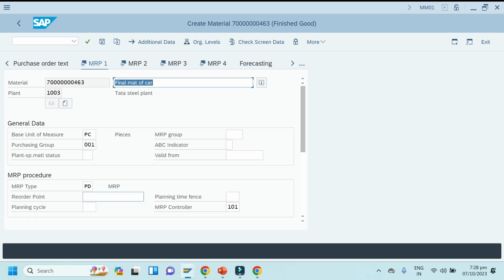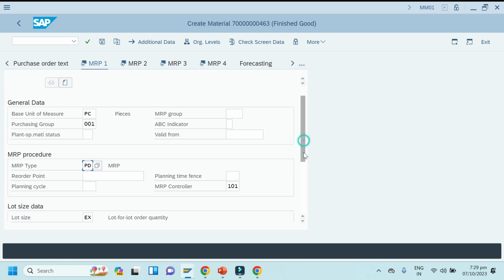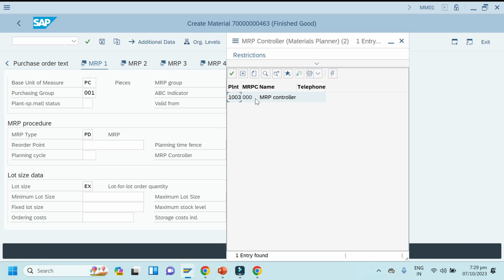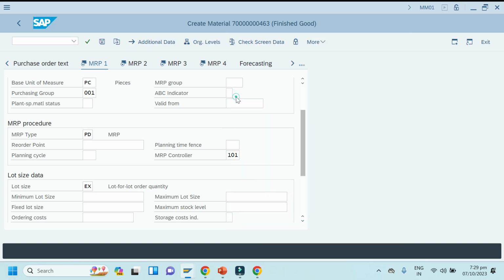Enter. See MRP 1. So in MRP view, note it down. In MRP 1 view, MRP type is PD. Then MRP controller, I have defined already, 000.